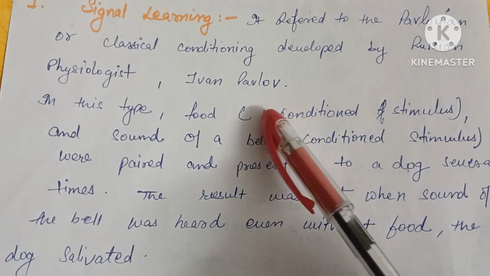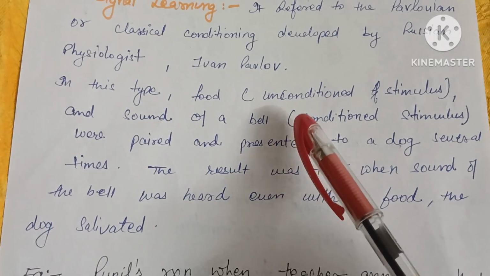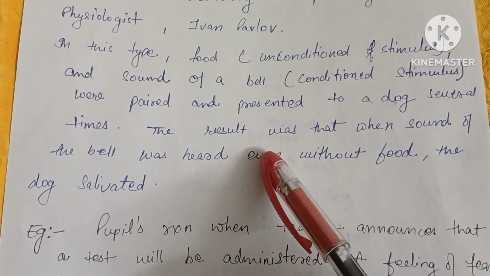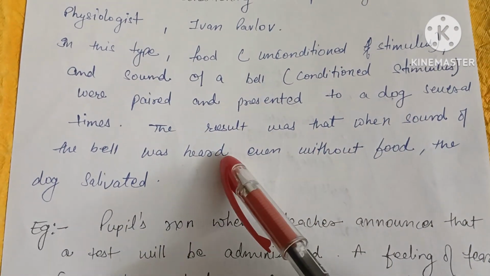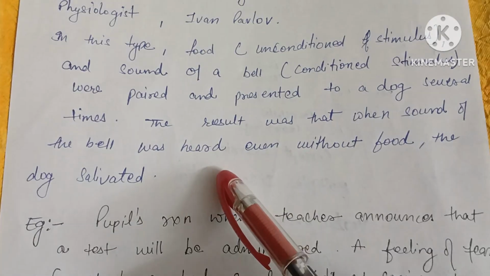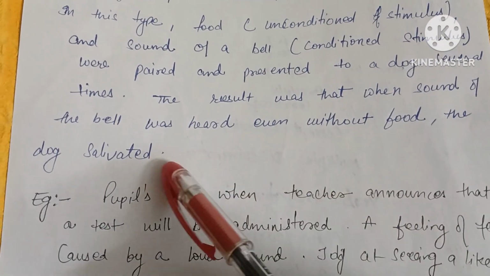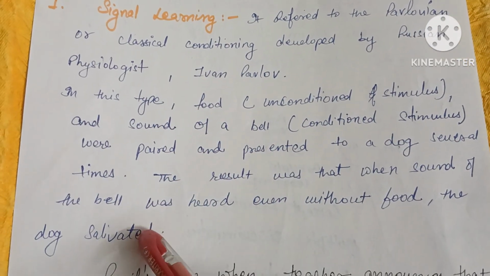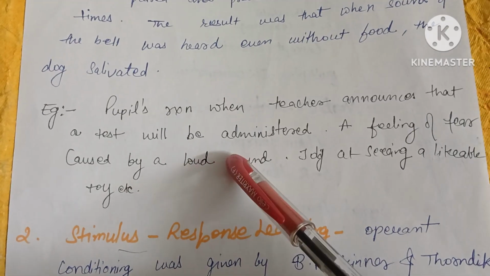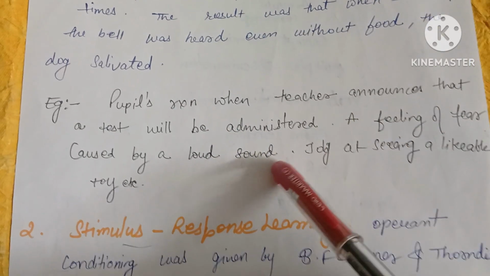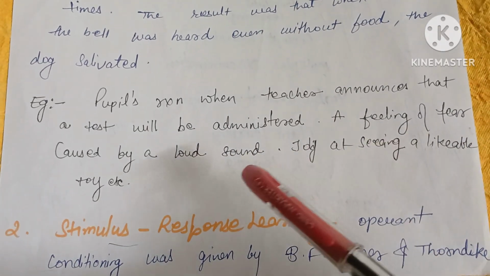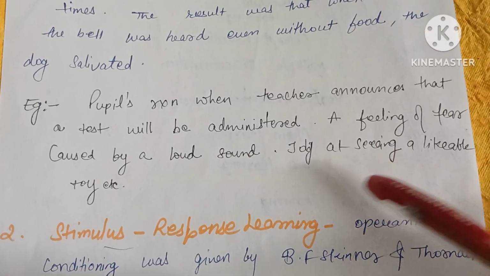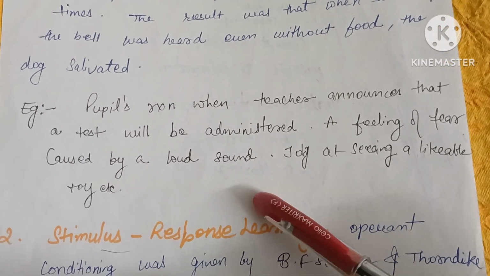Signal learning refers to Pavlovian or classical conditioning, which was developed by the Russian psychologist Ivan Pavlov. In this type, the food, the unconditioned stimulus, and the sound of a bell, a conditioned stimulus, were paired and presented to a dog several times. The result was that when the sound of a bell was heard, even without the food, the dog salivated. So this is signal learning: with the signal, the dog will salivate. For example, pupils' reaction when the teacher announces that a test will be administered, a feeling of fear caused by a loud sound, or a child's joy at seeing a likable toy.